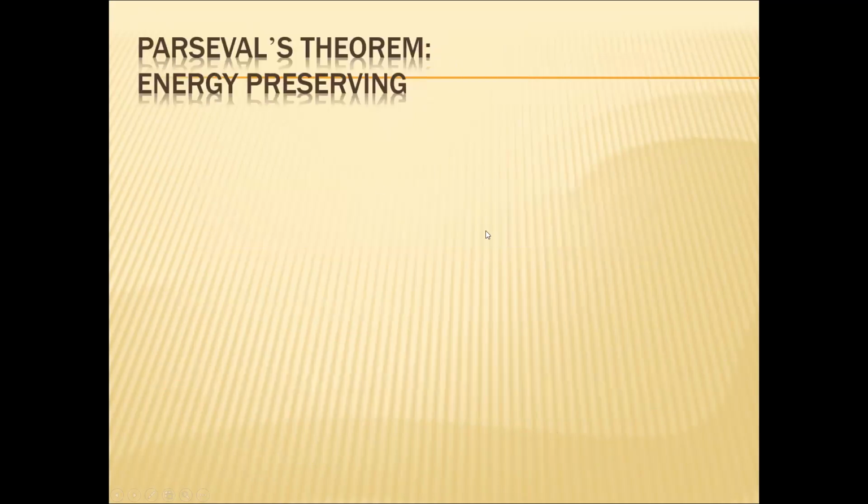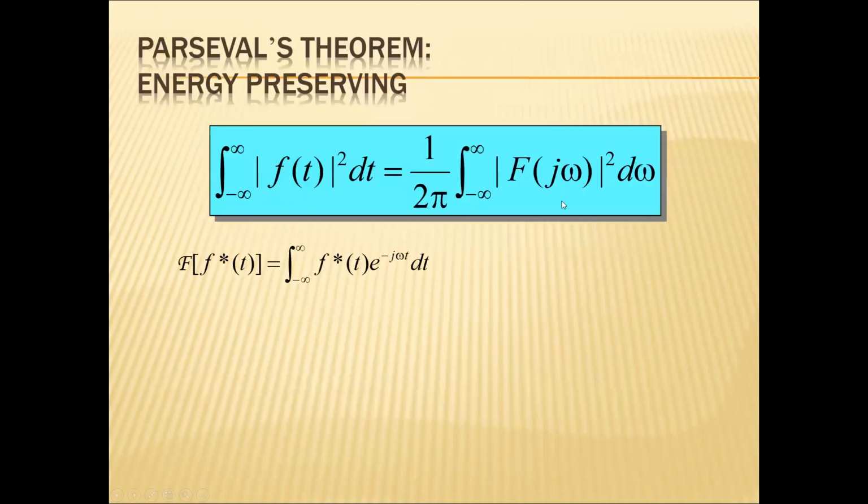Now the Parseval's relation, or Parseval's identity, you can write as the integral from minus infinity to infinity of |f(t)|² dt equal to 1 over 2π integral from minus infinity to infinity of |F(ω)|² dω. So this is the Parseval's identity. You know that the Fourier transform of f*(t) equals the integral from minus infinity to infinity of f*(t) e^(−jωt) dt, which can be written as the integral of f(t) e^(jωt) dt whole star. So this is F*(−ω).